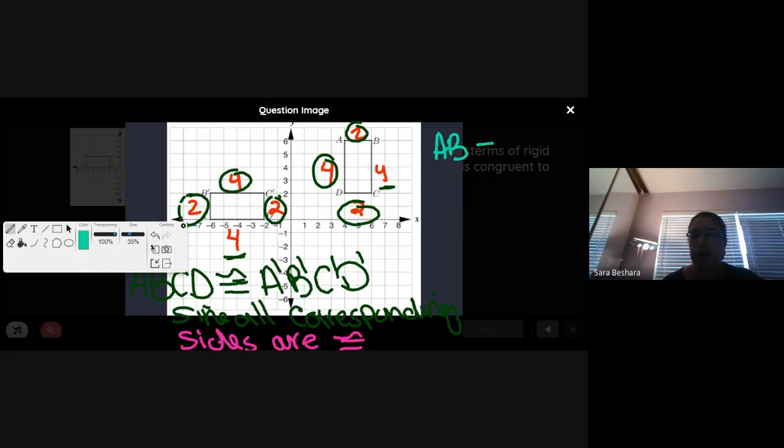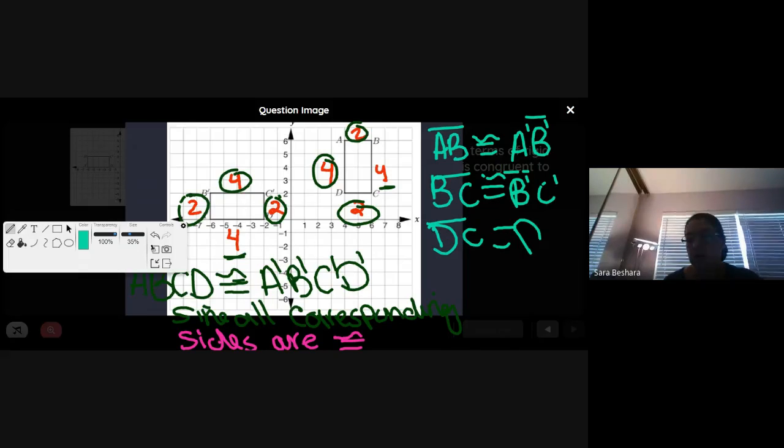So that would be congruent to A prime, B prime. And then BC is congruent to B prime, C prime. And then DC is congruent to D prime, C prime. And then the last one is DC, and then we have AC.